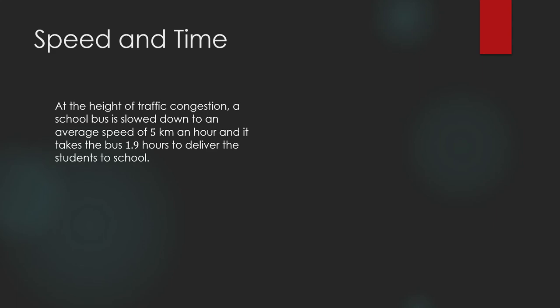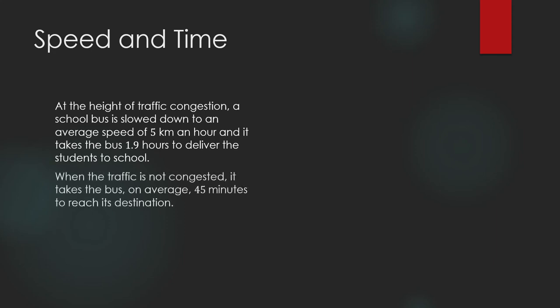At the height of a traffic congestion, a school bus is slowed down to an average speed of 5 kilometers an hour, and it takes the bus 1.9 hours to deliver the students to school. When the traffic is not congested, it takes the bus, on average, only 45 minutes to reach its destination. What is the school bus's average speed when the traffic is not congested?